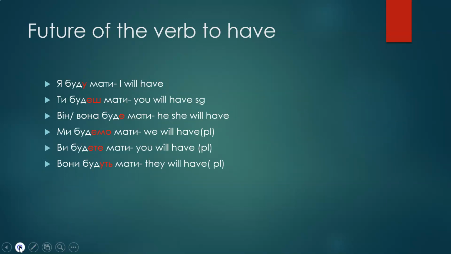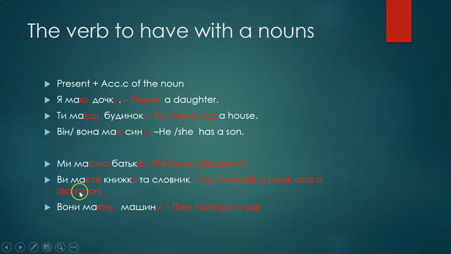So here I did the explanation for you. So я маю, and дочка, it's a feminine noun. So feminine nouns will change. So a changes to u, which is very easy to remember. Masculine, no change. Inanimate, no change. And masculine animate will behave the same as genitive case.